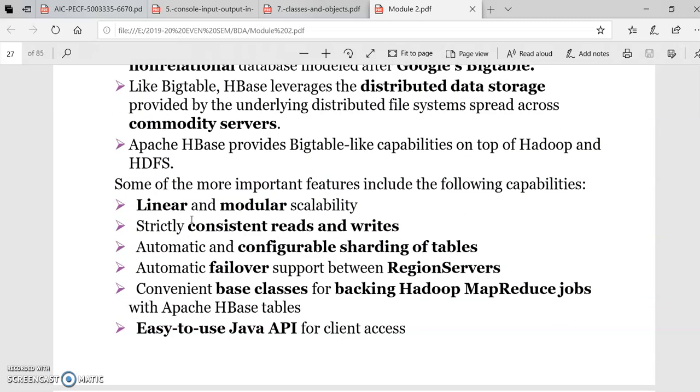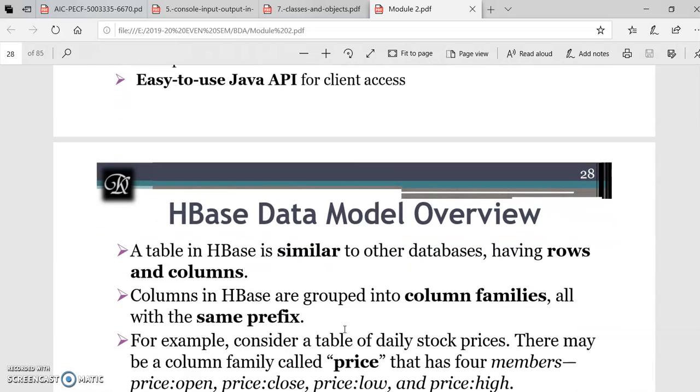It has the following capabilities: it is linear and modular as far as scalability is concerned, strictly consistent for read and write operations, automatic and configurable sharding of tables, automatic failover support between region servers, and easy to use Java APIs like the client class.